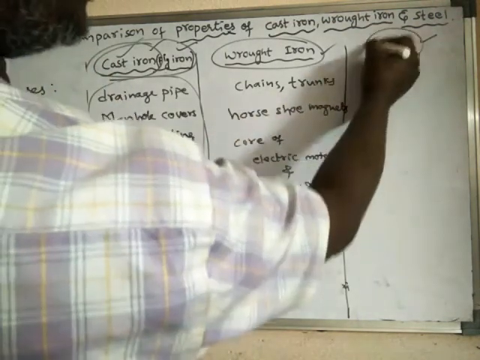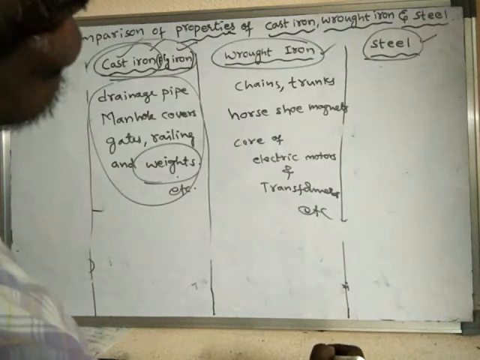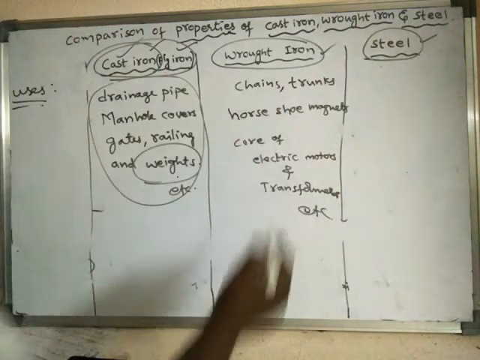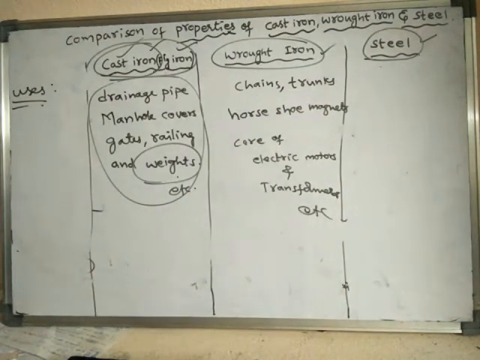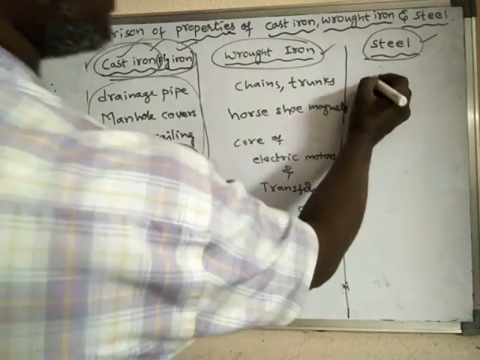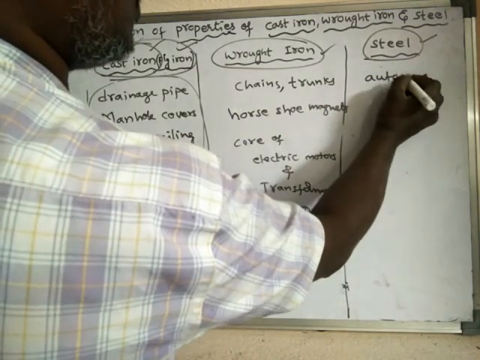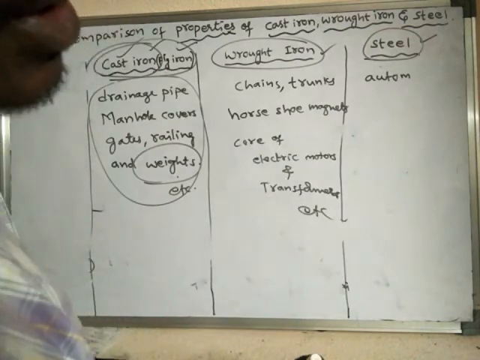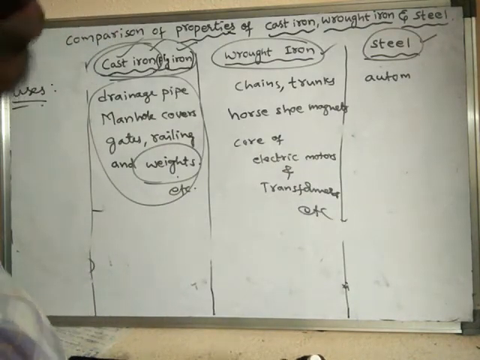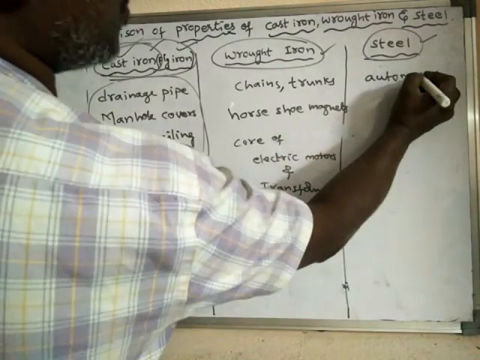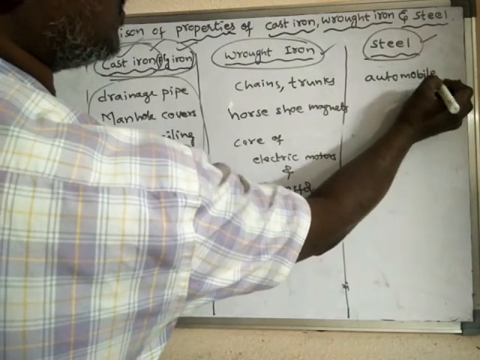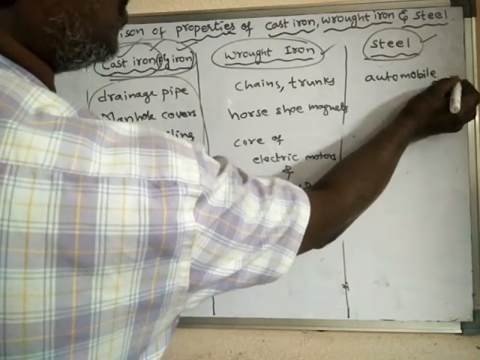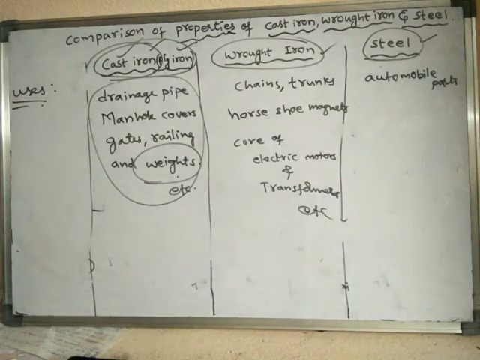Because of its high structural strength and tensile strength, steel can be used for making automobile parts.